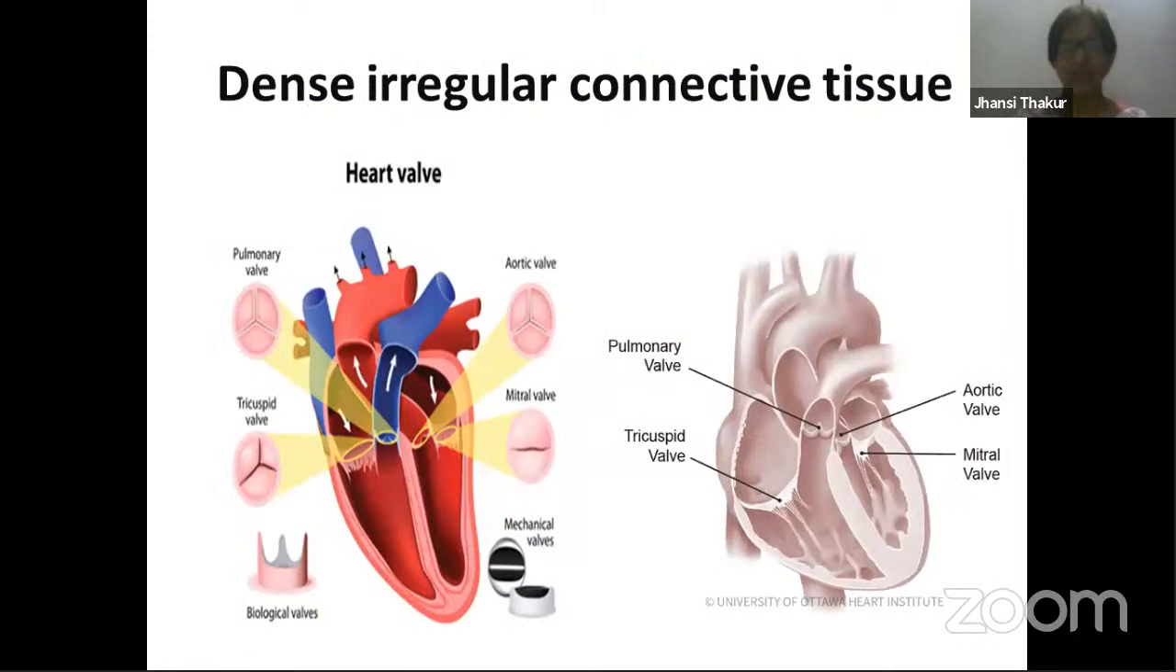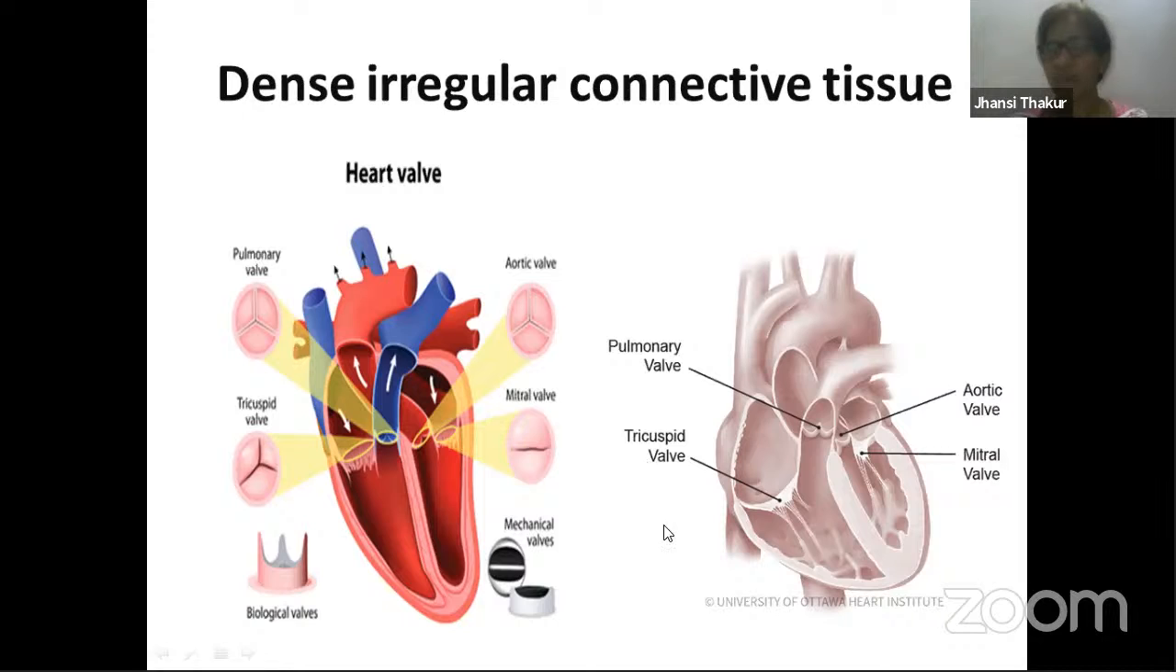So next, let's go on to the next one. Next type, that is dense irregular connective tissue. Here also you find the tissue is very strong. The fibers are there, they are very strong. Only thing is they are not arranged parallelly. They are distributed in the form of a network, otherwise not properly arranged. That is the only difference. So examples over here, examples for dense irregular connective tissue.